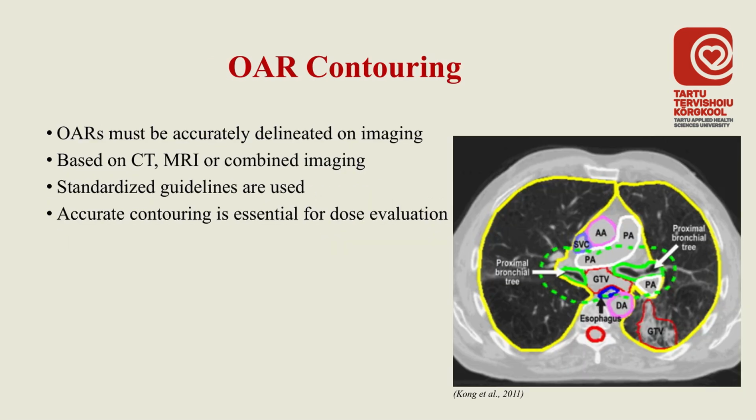Before treatment planning, organs at risk must be accurately contoured on imaging. This is typically done using CT, and sometimes MRI for better soft tissue definition. Standardized guidelines are used to ensure consistency between clinicians. Accurate contouring is essential, as it directly affects dose calculation and evaluation.